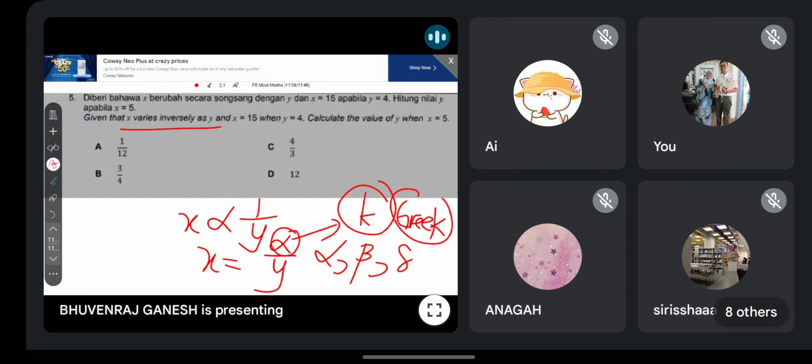Maths and Greek letters are always related. What else? Gamma. You see the symbol or not? Semua ni boleh jadi pemalar. But in your mathematics syllabus, mereka suka guna K. That is why you see K everywhere. But in real life, you can use anything you like. Objective, kamu boleh guna apa-apa lah, tak kira.